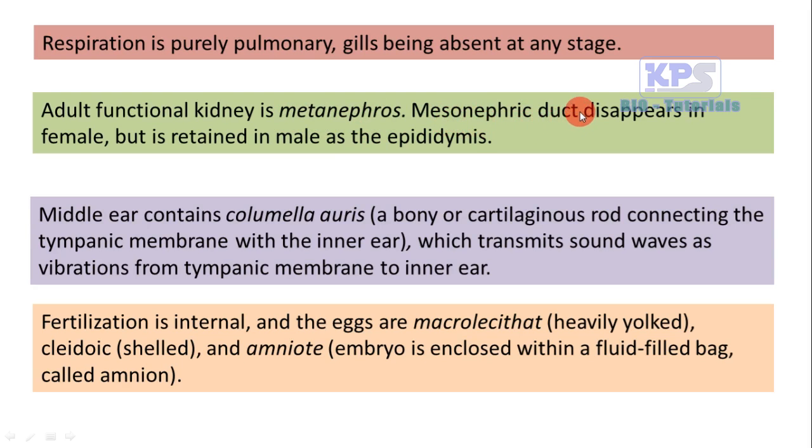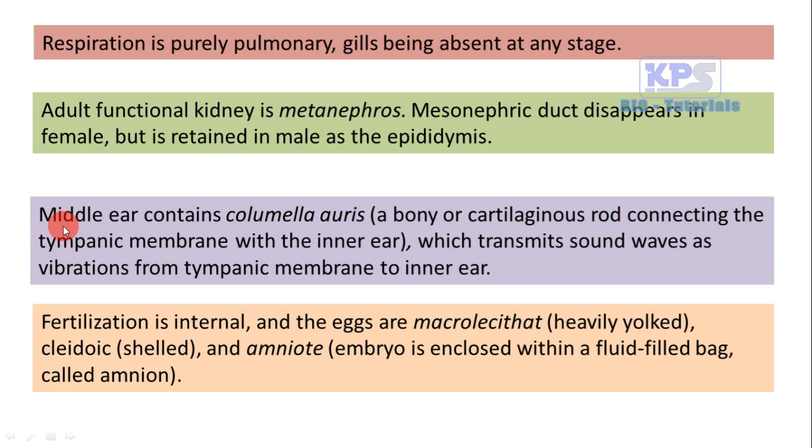And this mesonephric duct, which is present in their embryonic stage, will disappear in the female, but it will be retained in the form of an epididymis in the male. Epididymis is a structure related with their male reproductive system, which is developed from this mesonephric duct, the duct of the embryonic form of kidney, which is replaced by the advanced type of kidney, namely metanephros. So in adults, the functional kidney is said to be the metanephric kidney.